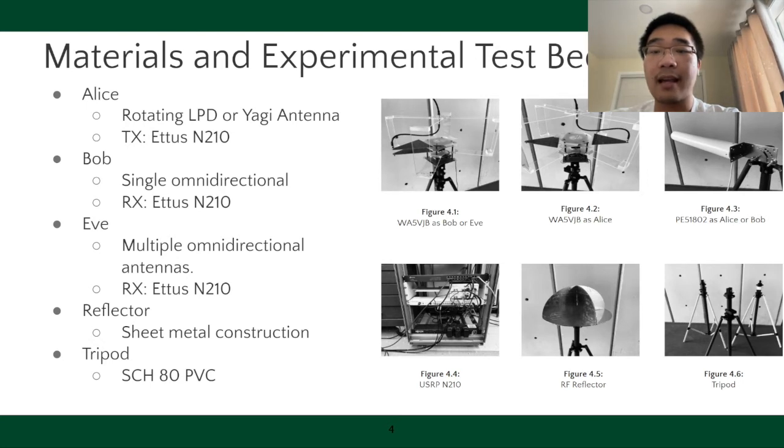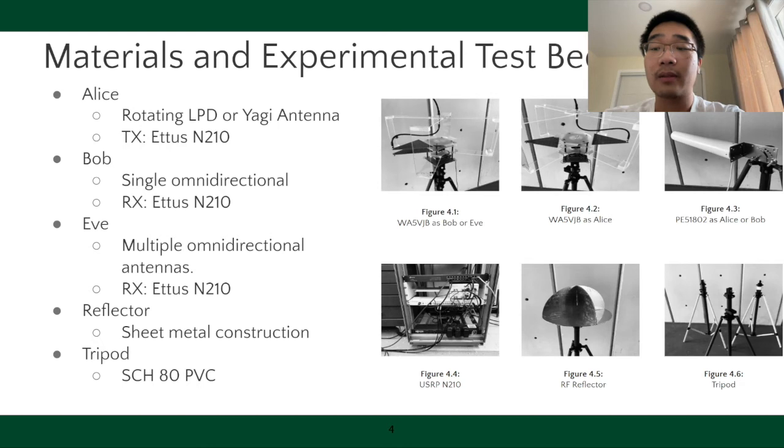Using this antenna, Alice is made of two LPDAs placed parallel on top of each other, as seen in figure 4.2. The lower one is stationary while the upper one rotates. For Bob and Eve, both LPDAs are placed parallel on top, just like with Alice, but both are non-rotating, as shown in figure 4.1. With other scenarios where we use the Yagi antenna as Alice, our transmitter, the entire LPDA array is removed and replaced by the Yagi.